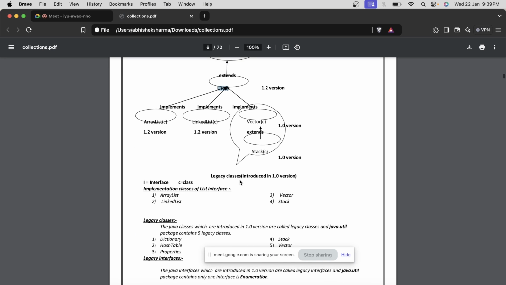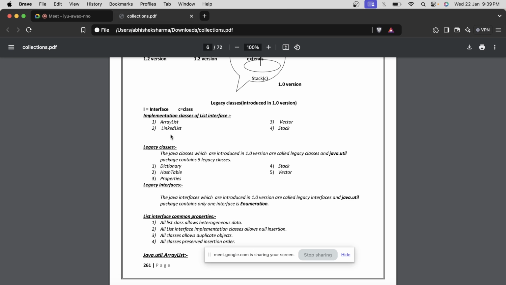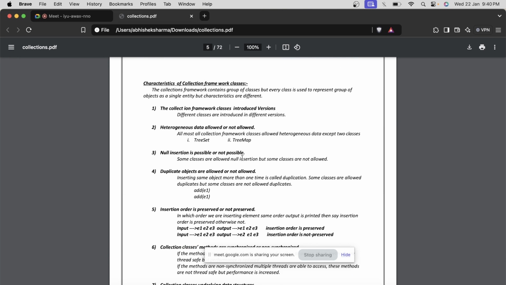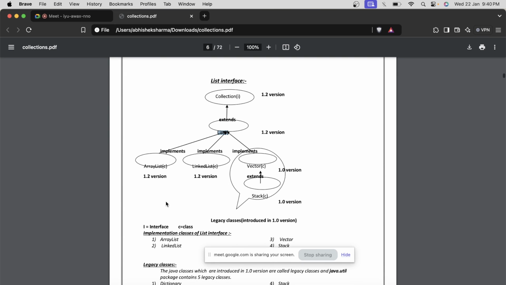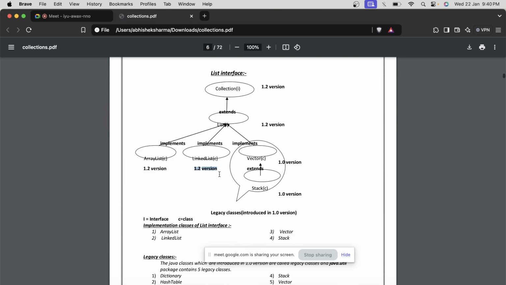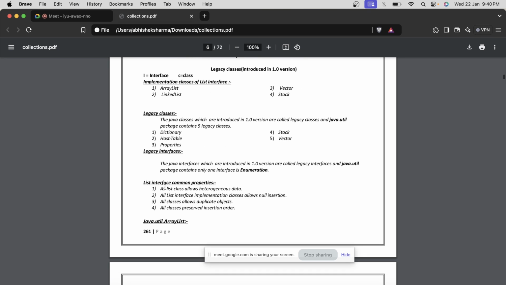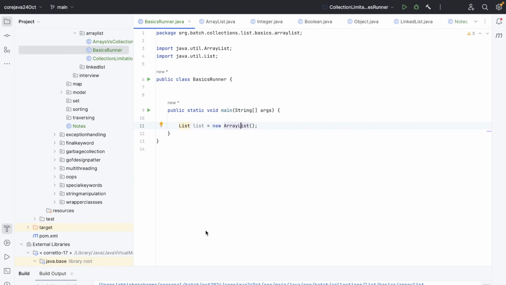Now we will see these data structures one by one, with the properties that we see over here. In which version they were introduced does not matter nowadays, so we can skip this. These four are the most important things that we should know about all the collection classes. So we'll see these four things.